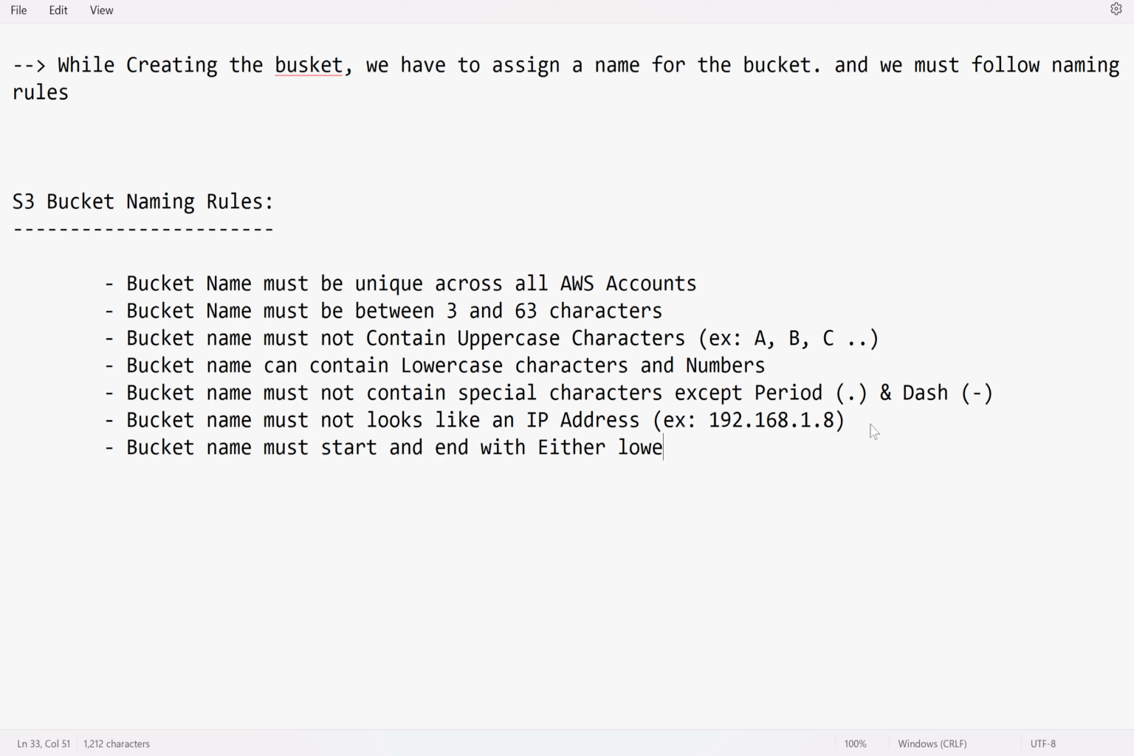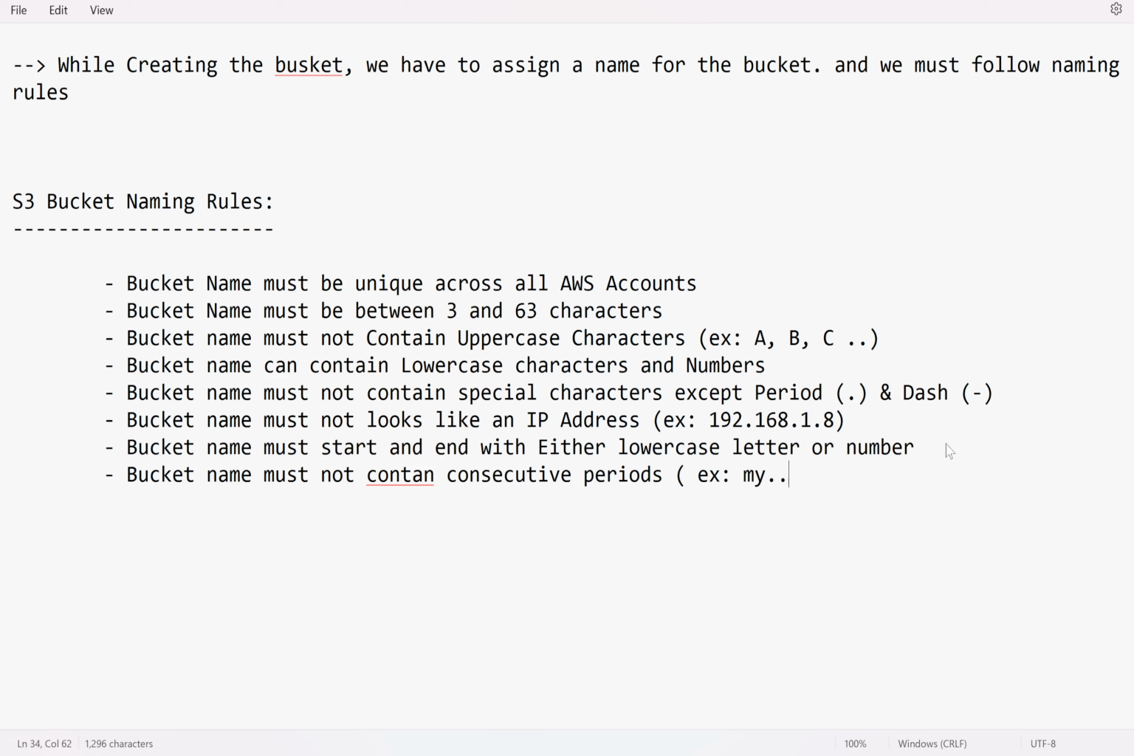either a lowercase letter or a number, which means a bucket name must not start with a dot, it must not end with a dot, it must not start with a dash or end with a dash. It must start and end with either a lowercase character or a number. Bucket name must not contain consecutive periods.